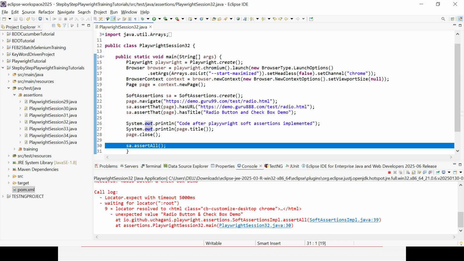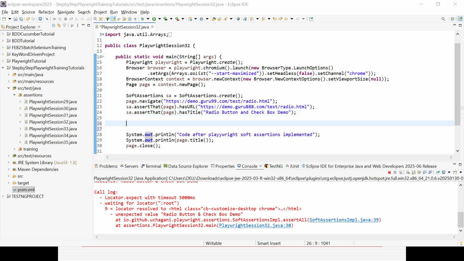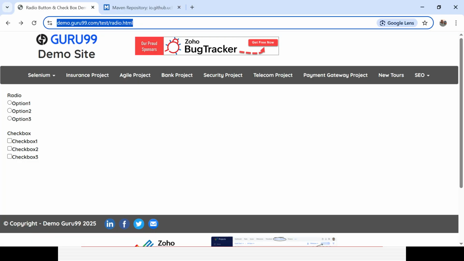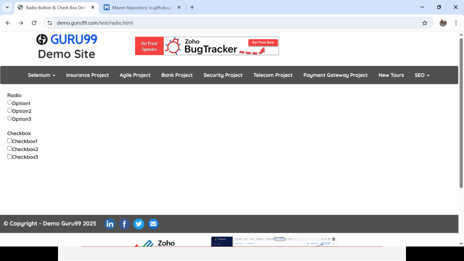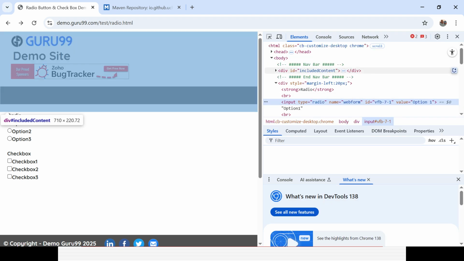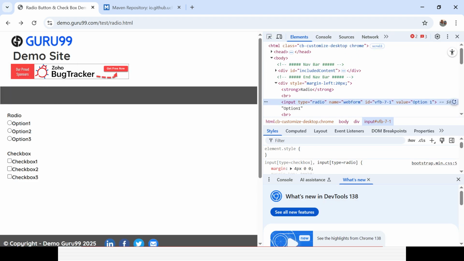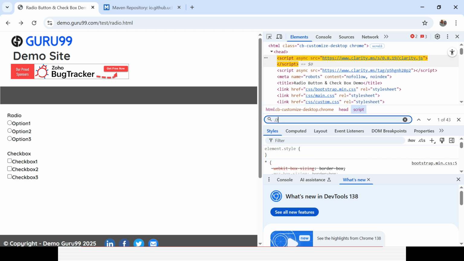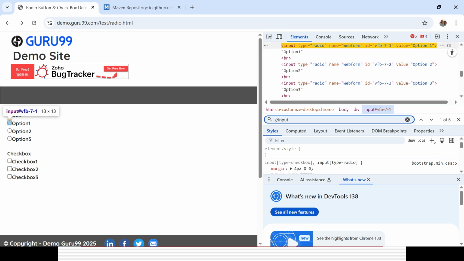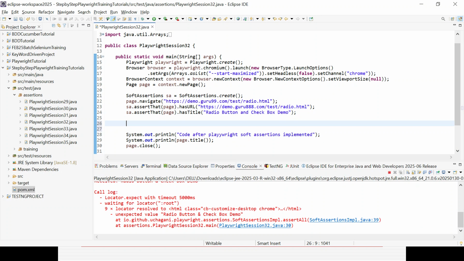Now we'll see some locator level assertions. Now let's try to identify a locator here. This time we'll go for the radio options. Let's try to select the radio option. It has an id equal to bf-7-1 and the tag is input. So I'll try to create an XPath. Press Ctrl F, // input, in square brackets @id equal to that id value. You could see 1 out of 1 element is being displayed. So with the help of the locator, we can identify the element.